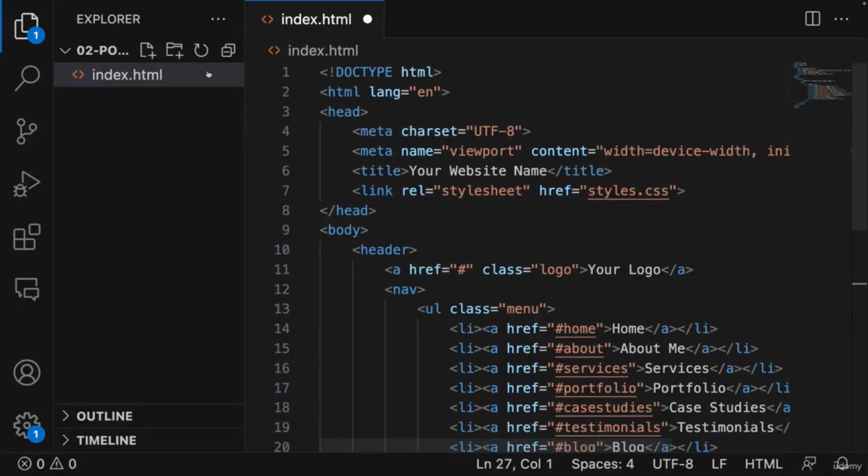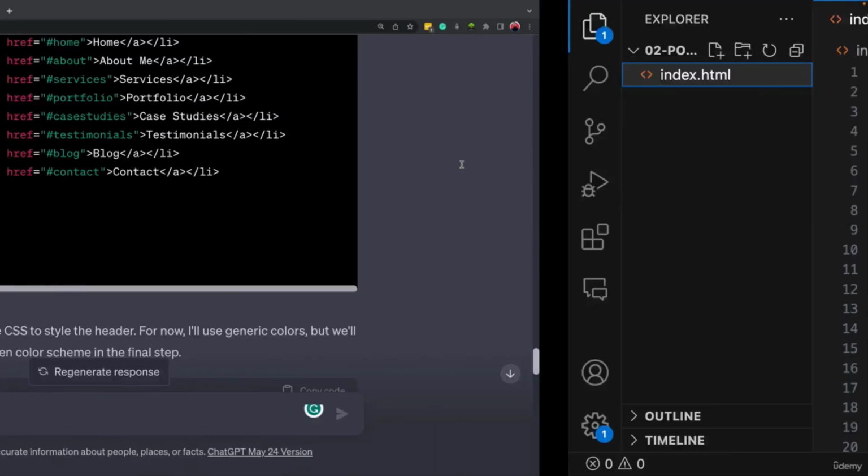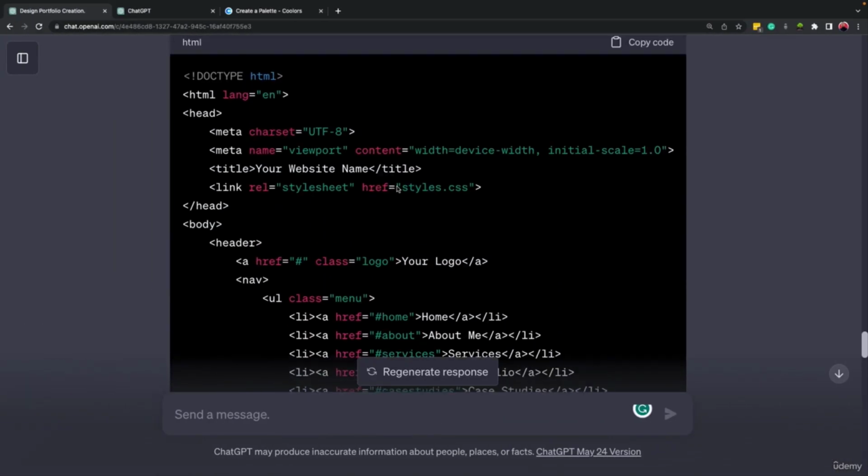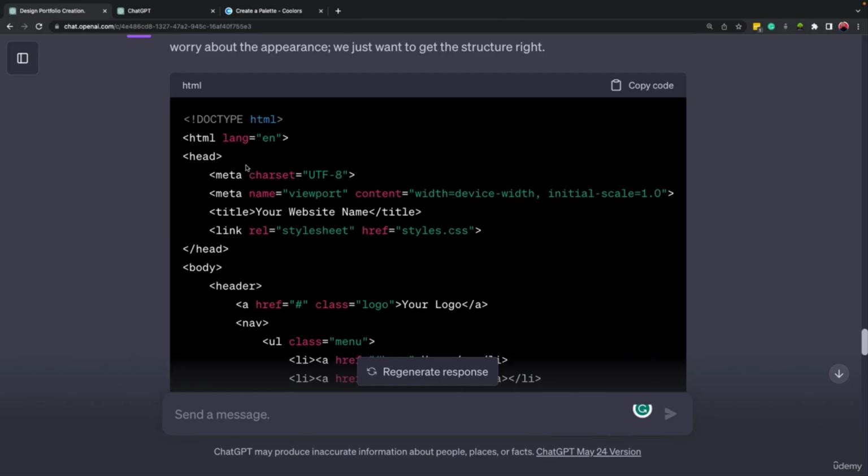Now inside the HTML code, let me show you. Here at the top of the HTML file, we have a head tag, and inside this head tag, we have the information about our website, about our web page. And here there is a link.